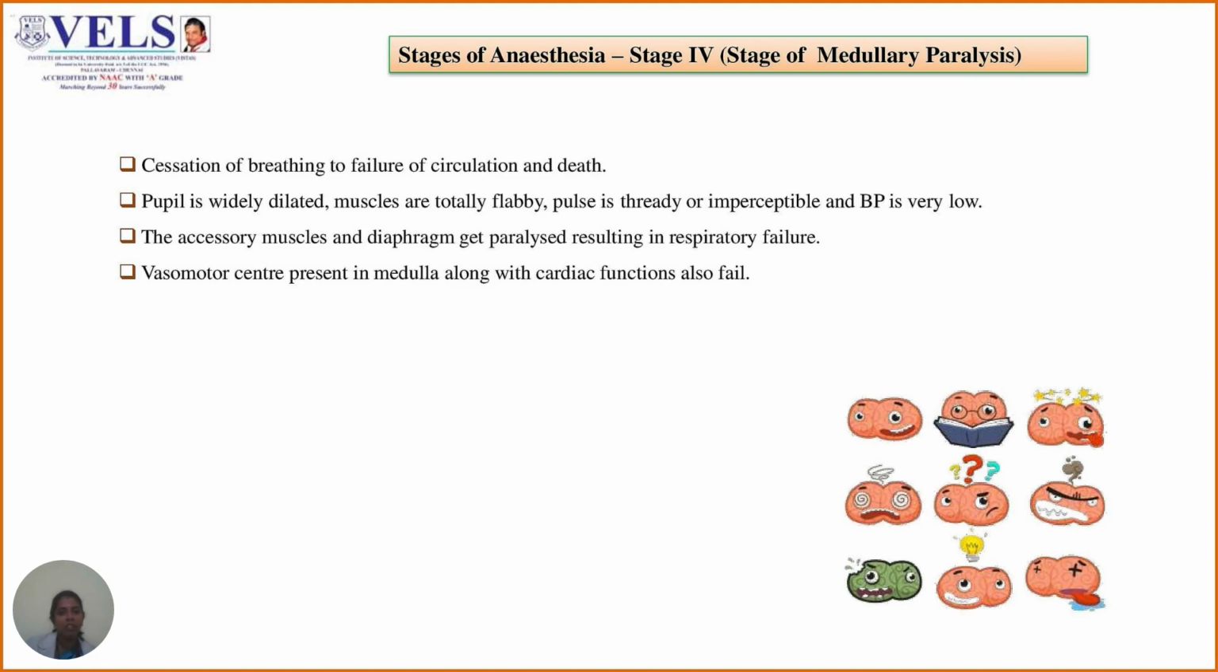In stage 4, that is stage of medullary paralysis, it starts from cessation of breathing to failure of circulation and death. Pupil is widely dilated, muscles are totally flabby, pulse is thready, imperceptible, and BP is very, very low. The accessory muscles and diaphragm get paralyzed, resulting in respiratory failure. The vasomotor center present in medulla, along with the cardiac functions, also fails.